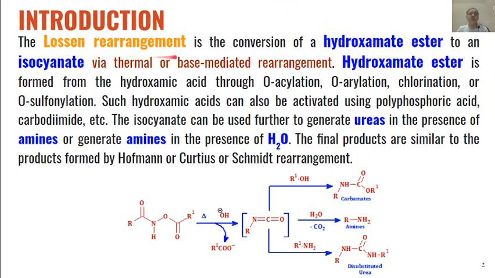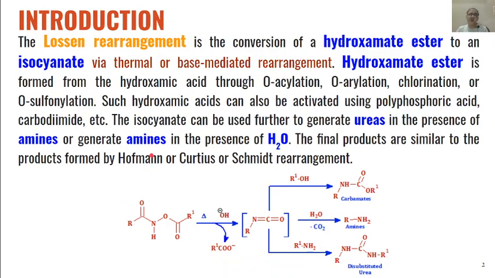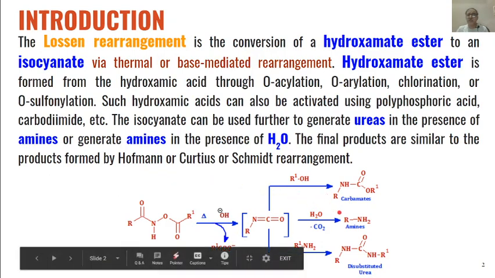Now in case of Lossen rearrangement, we are using hydroxamate esters which are converted ultimately either into carbamates or amines or disubstituted ureas, depending upon the type of reagent which is used for hydrolysis of the intermediate isocyanates which are formed.